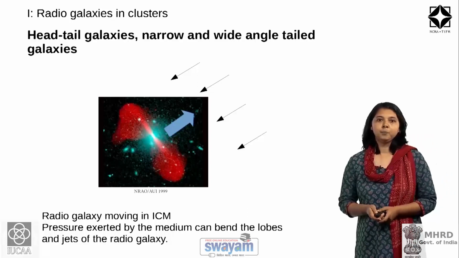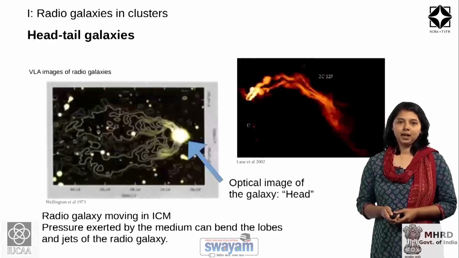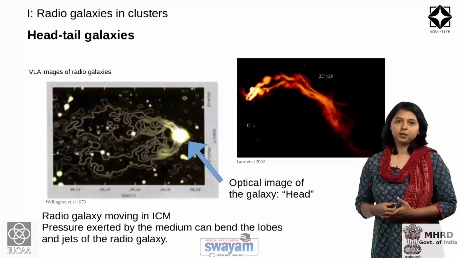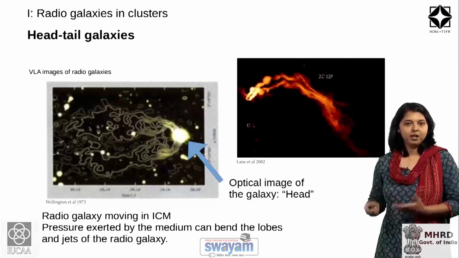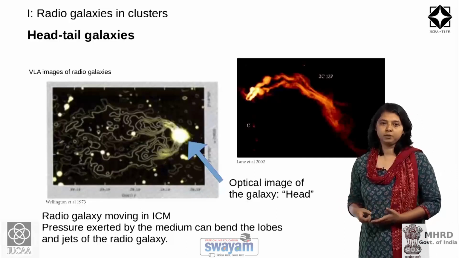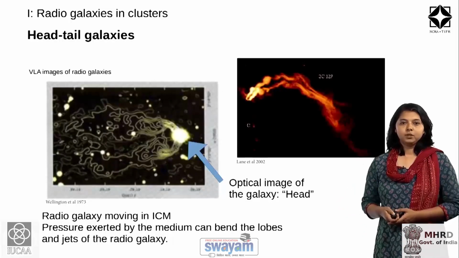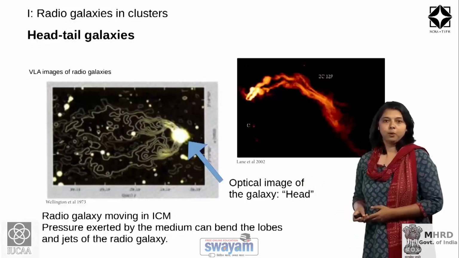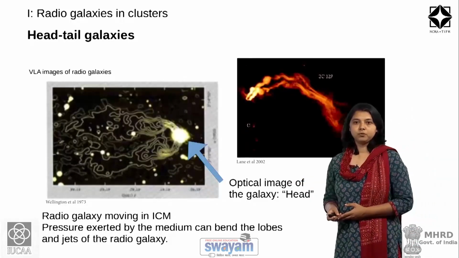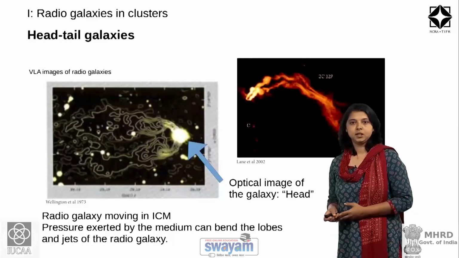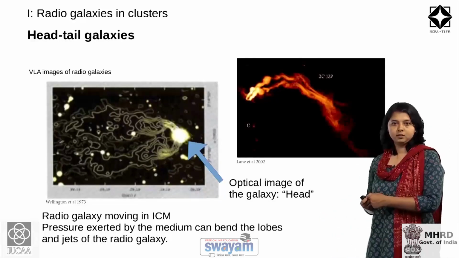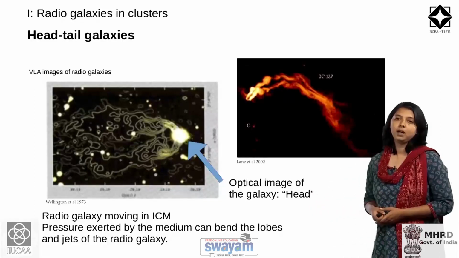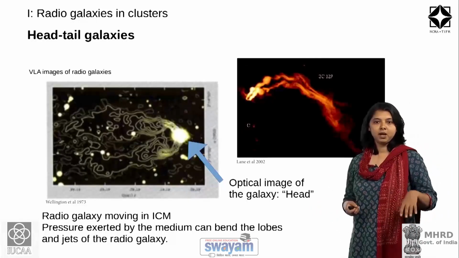We will look at head-tail galaxies because they typically occur in cluster environments. This is an image of a head-tail galaxy, where you see the optical image of the galaxy, with the jets starting at the supermassive black hole and then continuing as a tail behind this galaxy.